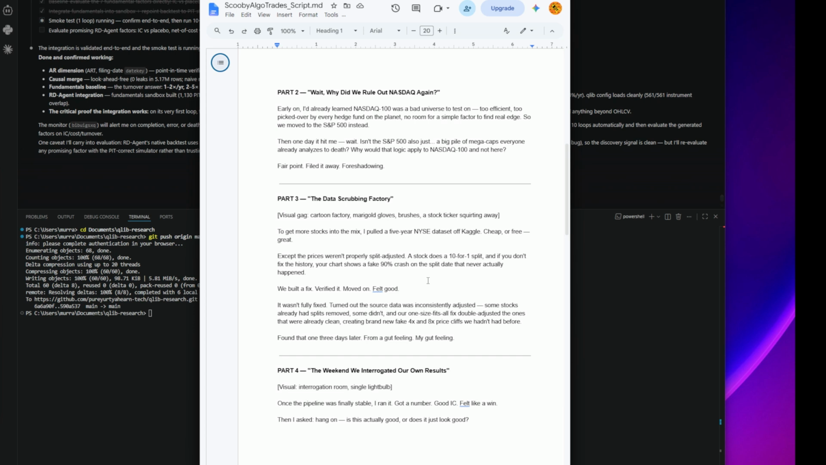We built the fix, verified it, moved on, felt good. It wasn't fully fixed. Turned out the source data was inconsistently adjusted. Some stocks already had splits removed, some didn't, and our one-size-fits-all fix double adjusted the ones that were already clean, creating brand new fake 4x and 8x price cliffs we hadn't had before. Found that one 3 days later from a gut feeling, my gut feeling.